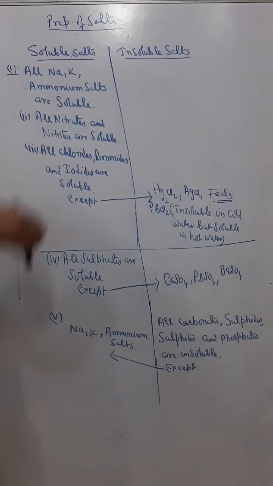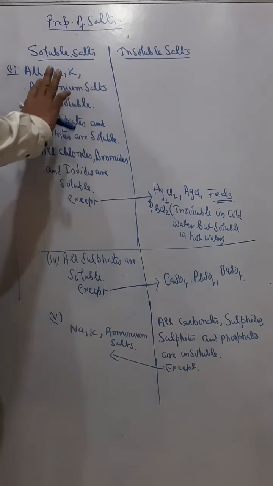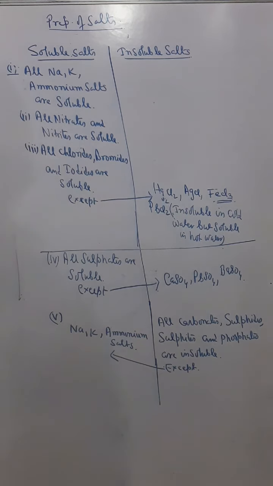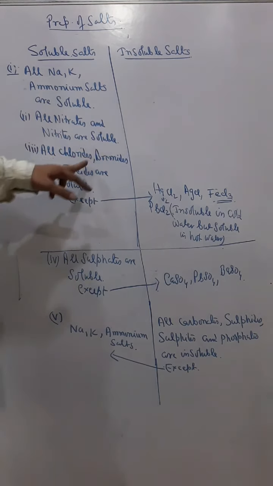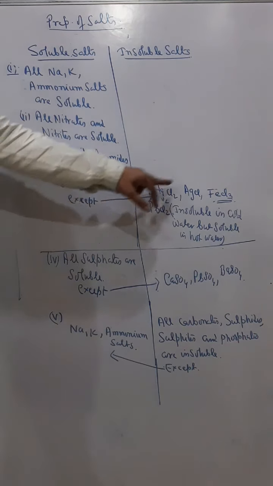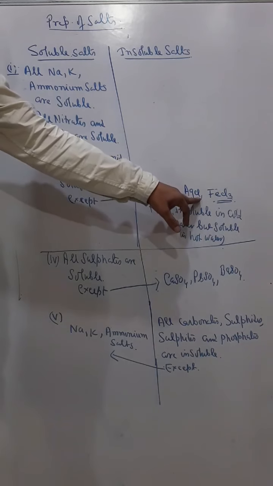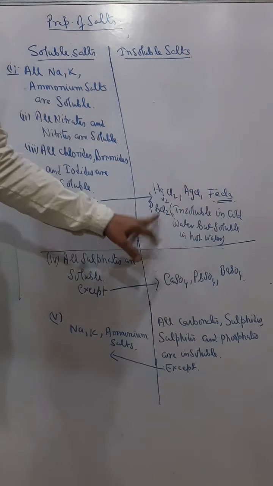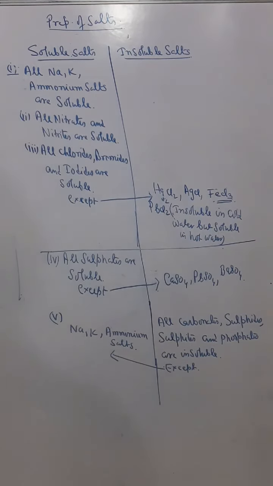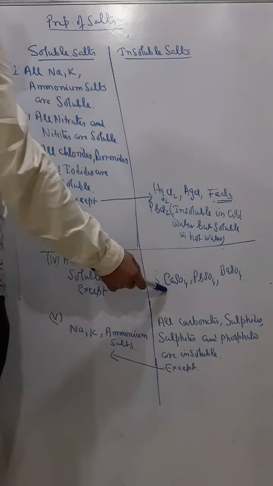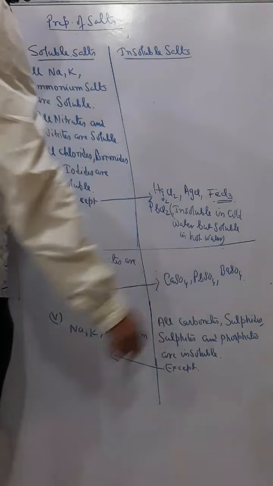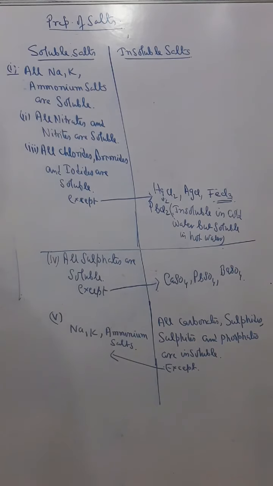Understand? So I am repeating, any sodium, potassium and ammonium salts are soluble, any nitrates and nitrites are soluble, all chlorides, bromides, iodides are soluble except mercurous chloride, silver chloride, ferric chloride, lead chloride. All sulfates are soluble again except calcium sulfate, lead sulfate and barium sulfate.